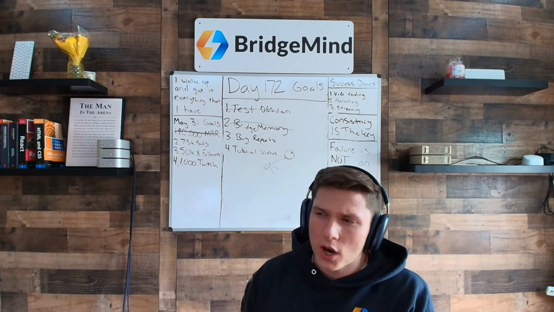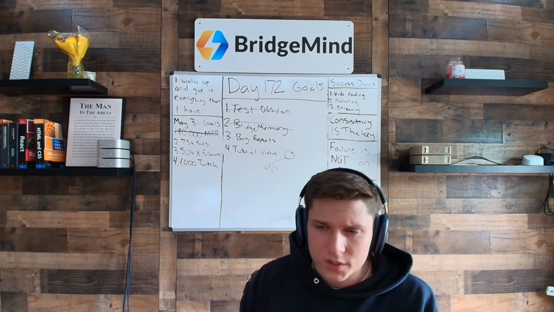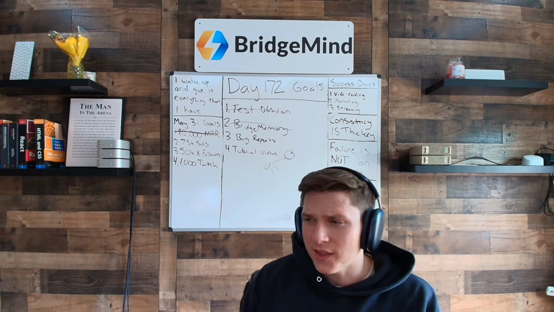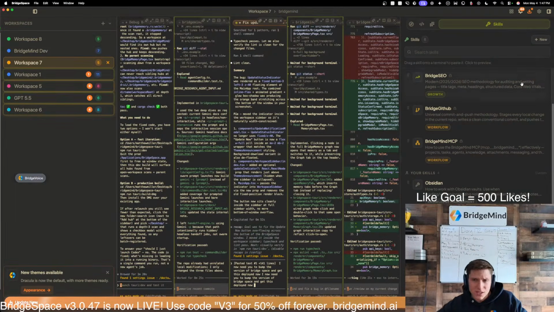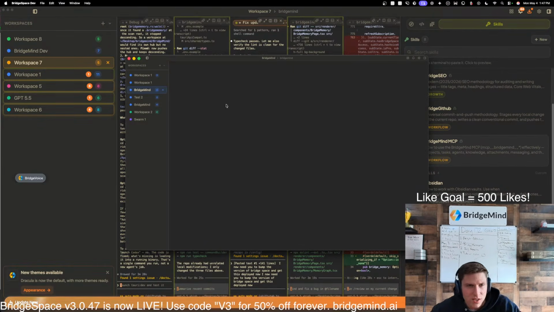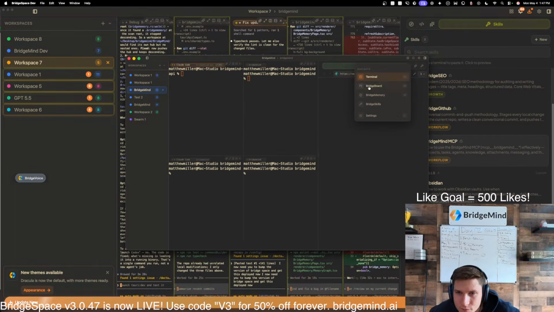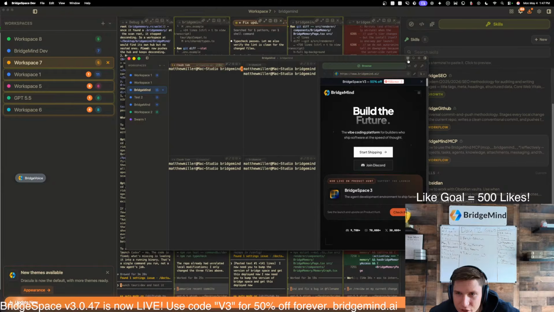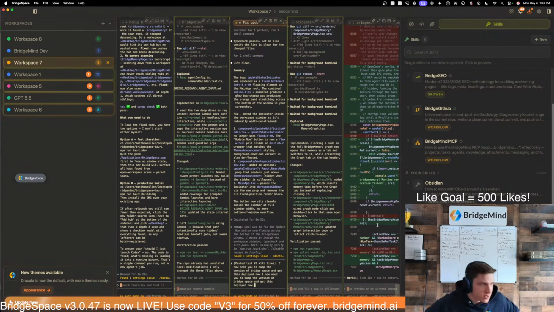I'm going to show you guys how to use Obsidian, but to some extent we're going to take everything in Obsidian and it's now inside of BridgeSpace, and it's going to be much easier to use there, and we'll continue to iterate and make this better. Let's make sure that this looks good and is ready to be deployed, but I'm pretty sure everything's good here. You guys can see that it's perfect.